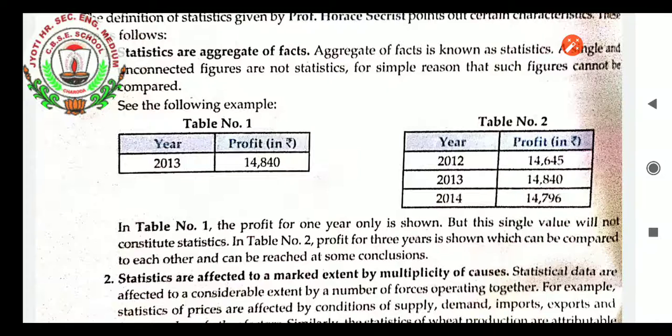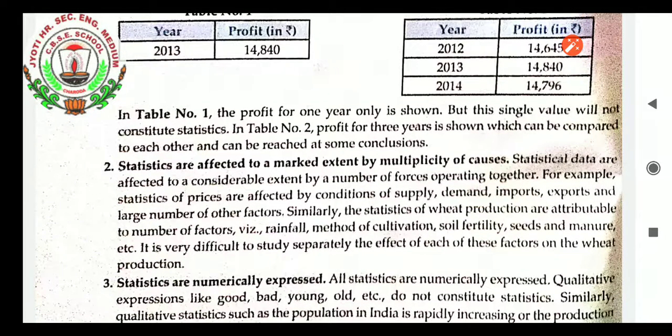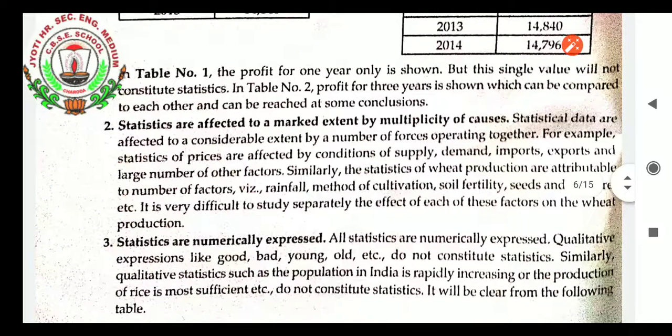I made the study of the data. I connected the data. So it is aggregate of facts. In table number 1, the profit for 1 year only is shown. This single value will not constitute statistics. But table 2 is enough for comparison. It can be done for comparison. So it is statistics. Statistics are affected to a marked extent by multiplicity of causes.